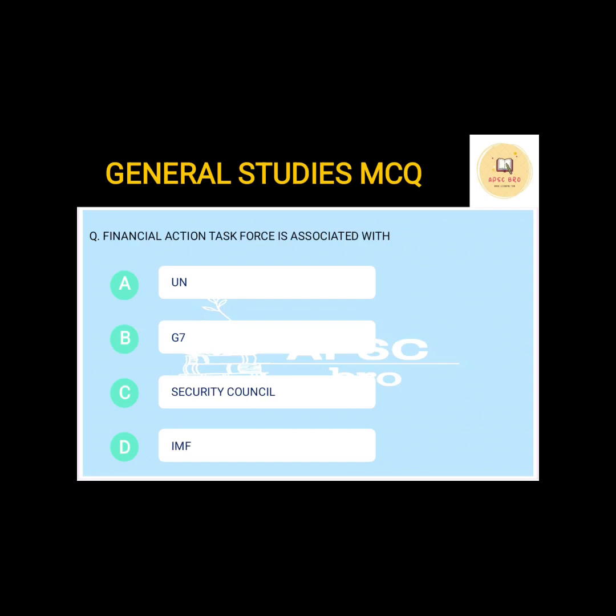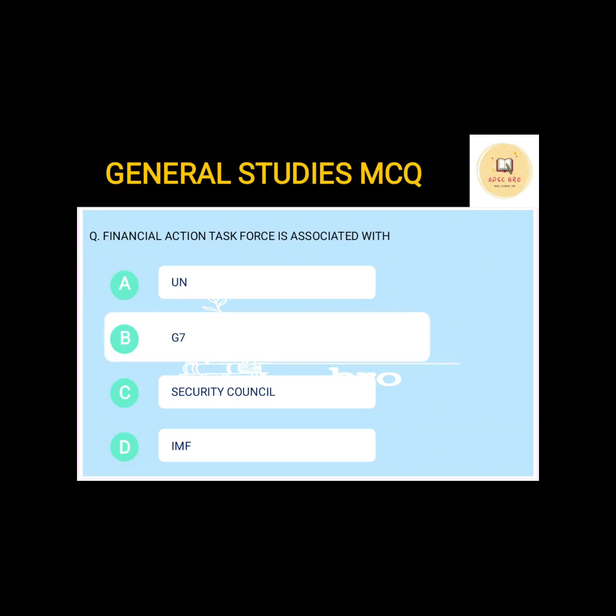Next question. Financial Action Task Force is associated with. Again, this is very important. Options are A, UN, option B, G7, option C, Security Council, option D, IMF. The answer is G7. Now what is G7?